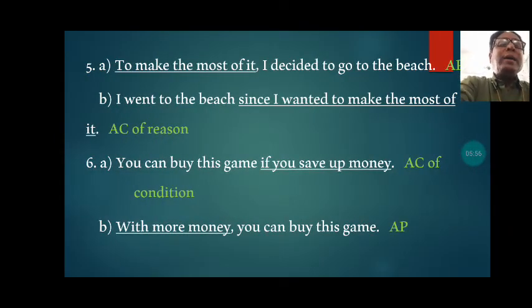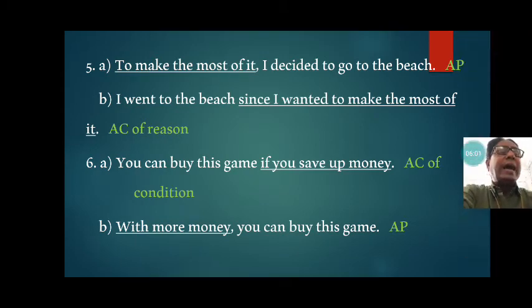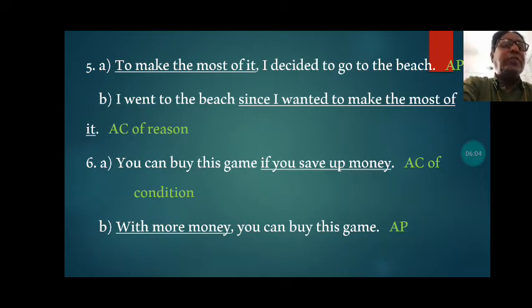A. To make the most of it, I decided to go to the beach. And in this part here, to make the most of it will be an adverb phrase. I went to the beach since I wanted to make the most of it. In this case, in this underlined part, there is a subject, that is I. The verb is wanted. That's why this part is a clause, and it is an adverb clause of reason. That is an adverb clause of reason. The sixth one is, you can buy this game if you save your money.